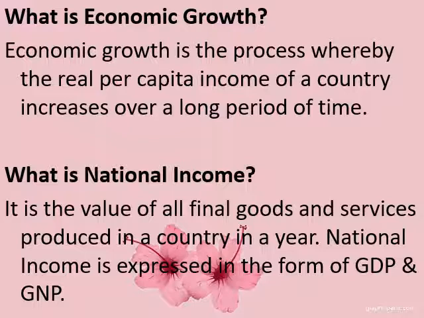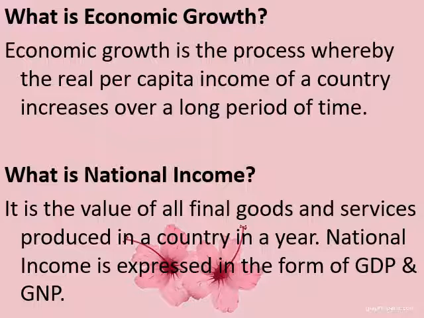So in the entire country, whatever goods and services are being produced, the entire value of it will be considered to be the national income. And national income is expressed in two forms. Okay, one is GDP and the other is GNP. So GDP stands for gross domestic product and GNP stands for gross national product.